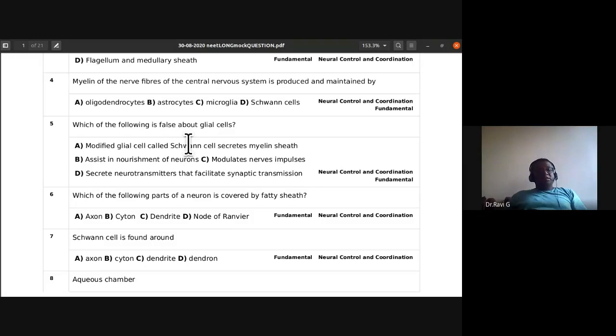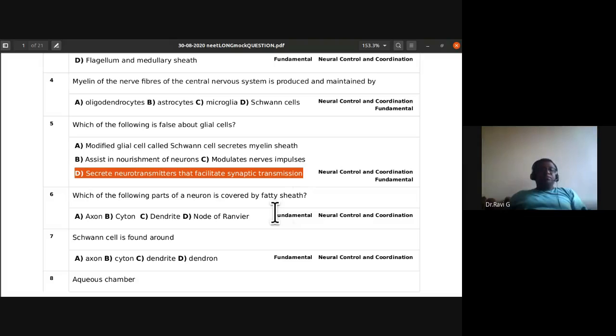See, modified glial cells called Schwann cells secrete myelin sheath. It is right. Assist in nourishment of neurons. It is also appropriate. Modulate nerve impulses. That is also appropriate. Secrete neurotransmitters that facilitate synaptic transmission. This is a false statement about glial cells. So this statement is wrong.